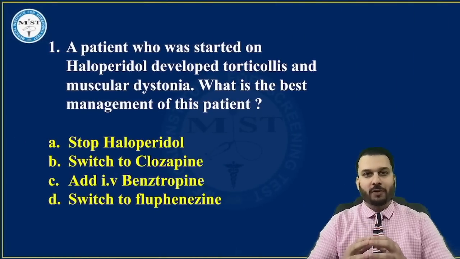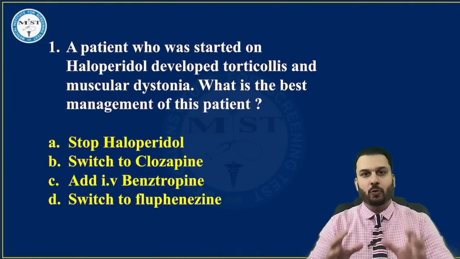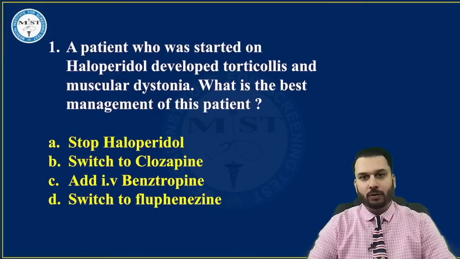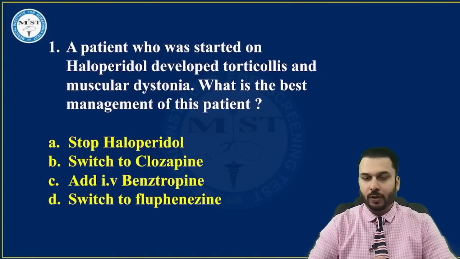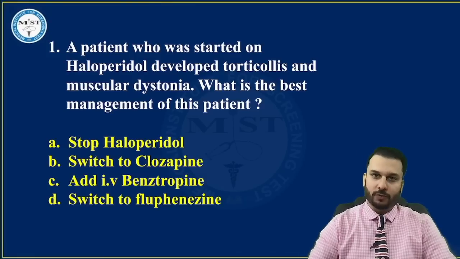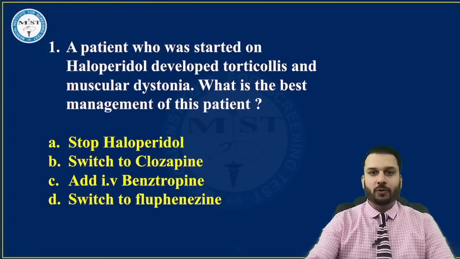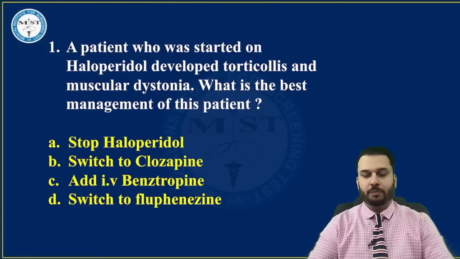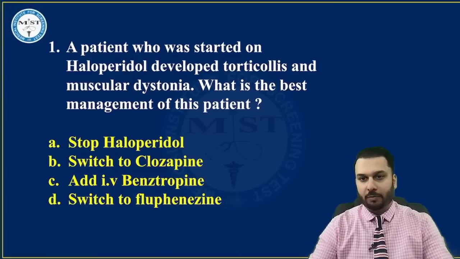Question number 1, my friends: a patient who was started on haloperidol developed torticollis and muscular dystonia. What is the best management of this patient? Now, you must all know that when we start a patient on antipsychotic medications, they get certain side effects called extrapyramidal side effects.